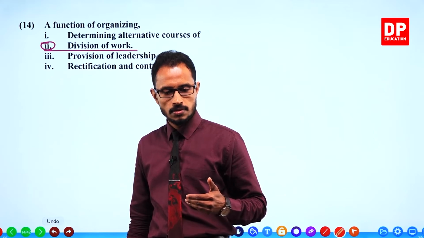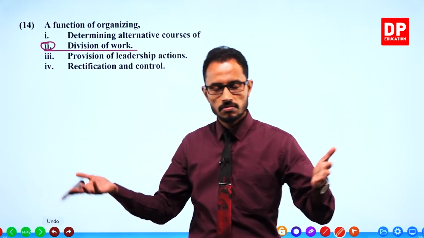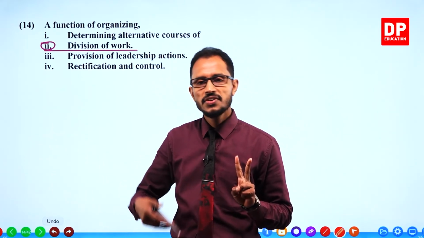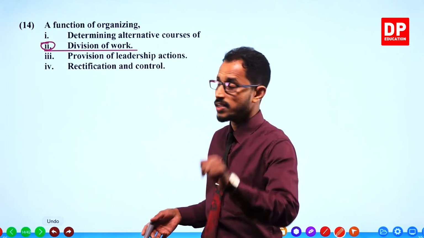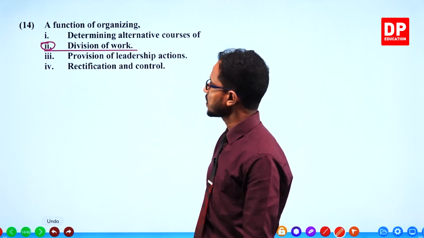Allocating resources, allocating things, resources, giving out jobs, hiring and recruiting. These are keywords for organizing. See, division, dividing of work. That is also organizing.